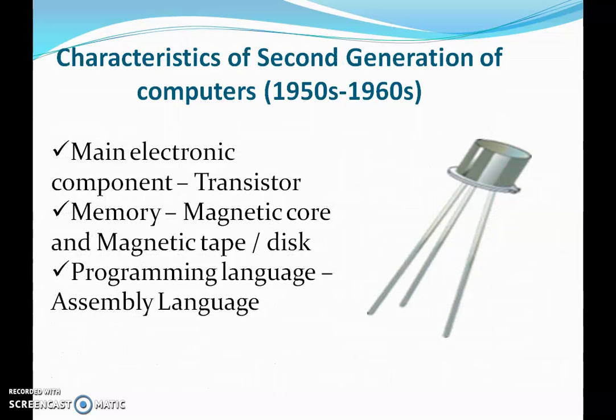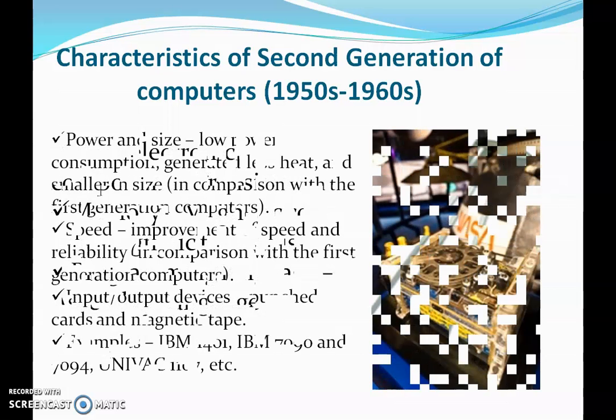Then comes the second generation of computer. And the main electronic component of those computers was transistors. Here we can see the image of a transistor. And the memory used was magnetic core and magnetic tape disk. The programming language used was assembly language.